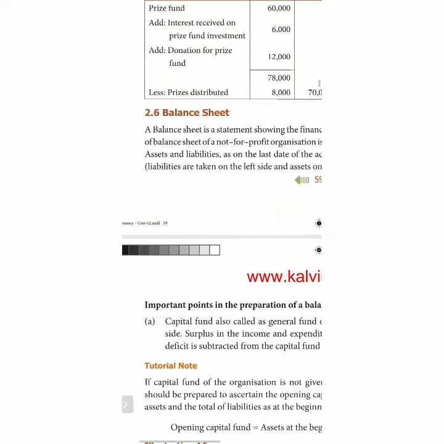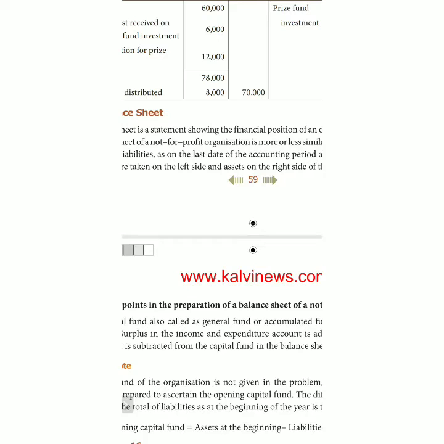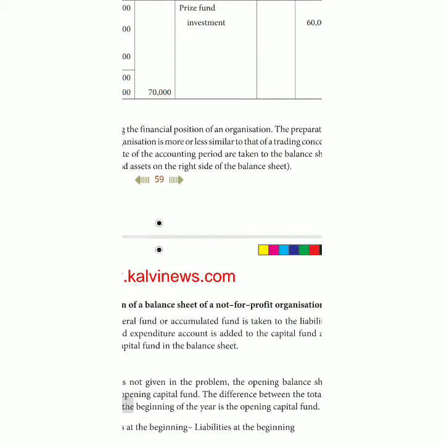A balance sheet is a statement showing the financial position of an organization, which is compared with the asset side as well as the liability side. Assets and liabilities, we can come to the conclusion whether we have a positive position or a negative position. So it is a financial statement showing various assets on the asset side and various liabilities on the liability side.